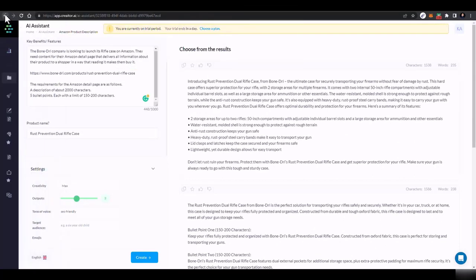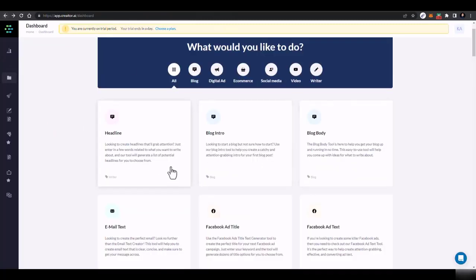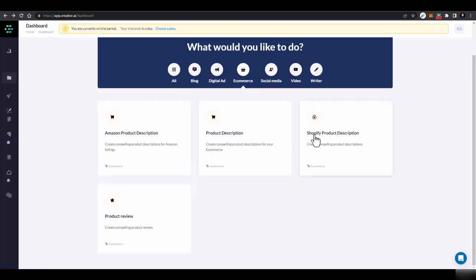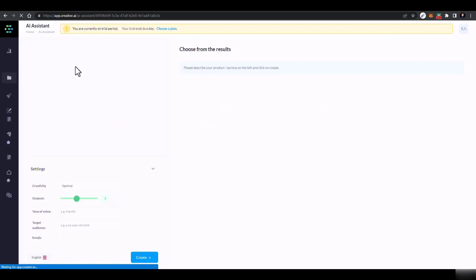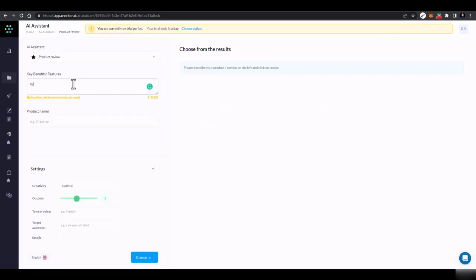Same is the case with the other stuff. We'll go there, and in e-commerce, here's the Shopify product descriptions, Amazon product descriptions, or if you want to create a product review as well, you can write a product review. So write a 5-star and fully satisfied product review for my WordPress